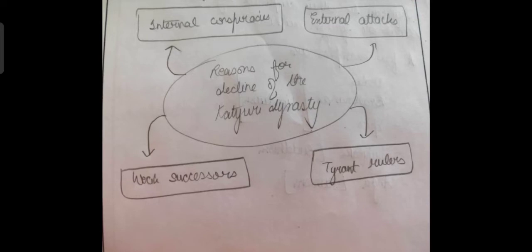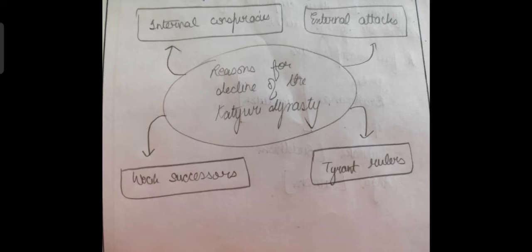None of them was strong enough to consolidate the empire, so several smaller jagirs, or you can say several smaller kingdoms, arose from the mighty Katyuri dynasty. A few examples were Doti, Askot, Baramandal, Dwarahat, Bajnath, etc. None of these new rulers was strong enough to consolidate the empire. Whenever there is a lack of unity, external aggression and attacks try to take hold.